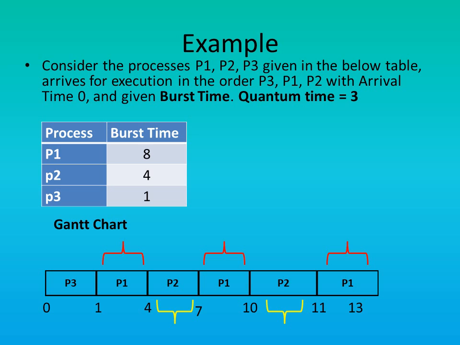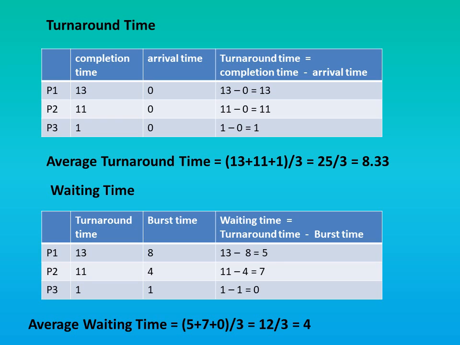This is clearly shown in the Gantt chart below. That is, P3 executes for 1 second, then P1 executes for 3 seconds, then P2 executes for 3 seconds, then again P1 executes for 3 seconds, then again P2 executes for 1 second, and in the end P1 executes for 2 seconds. And in all, 13 seconds are taken by all the three processes P1, P2 and P3 for completing their execution. Let us calculate turnaround time.